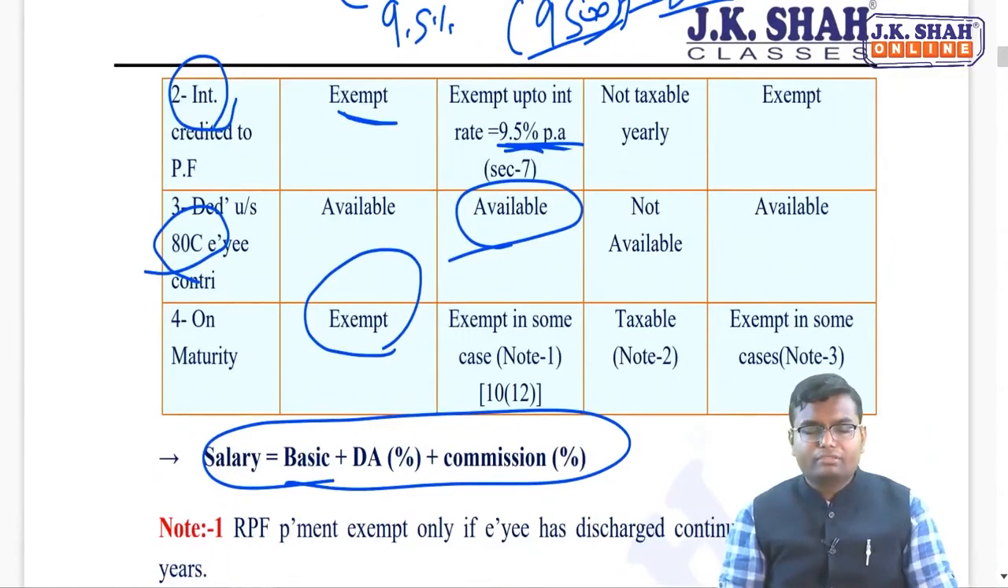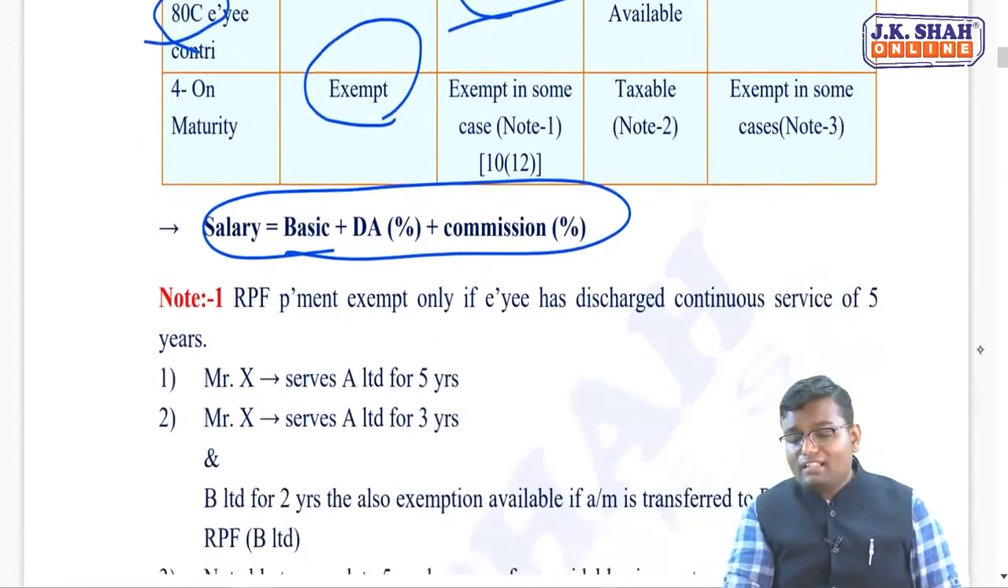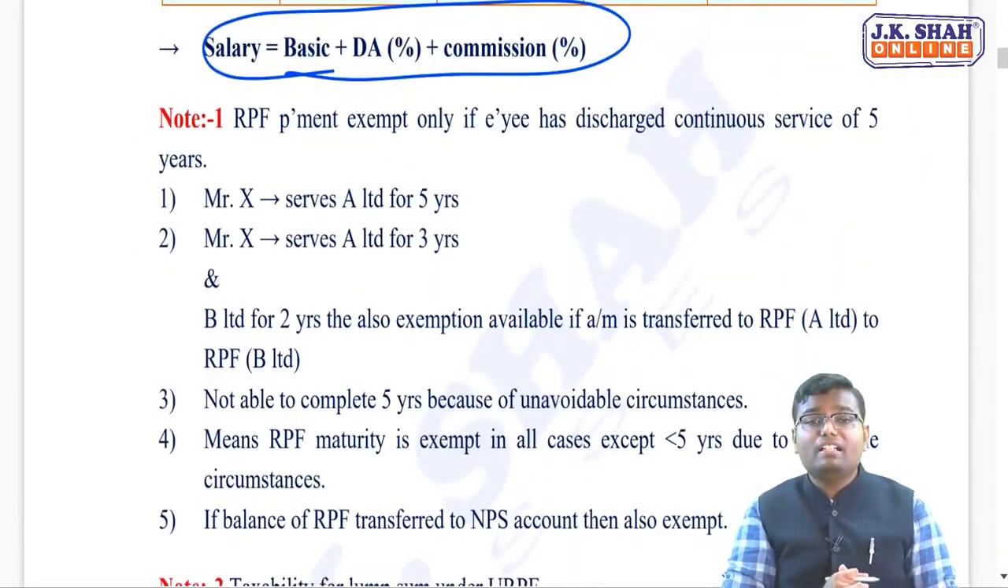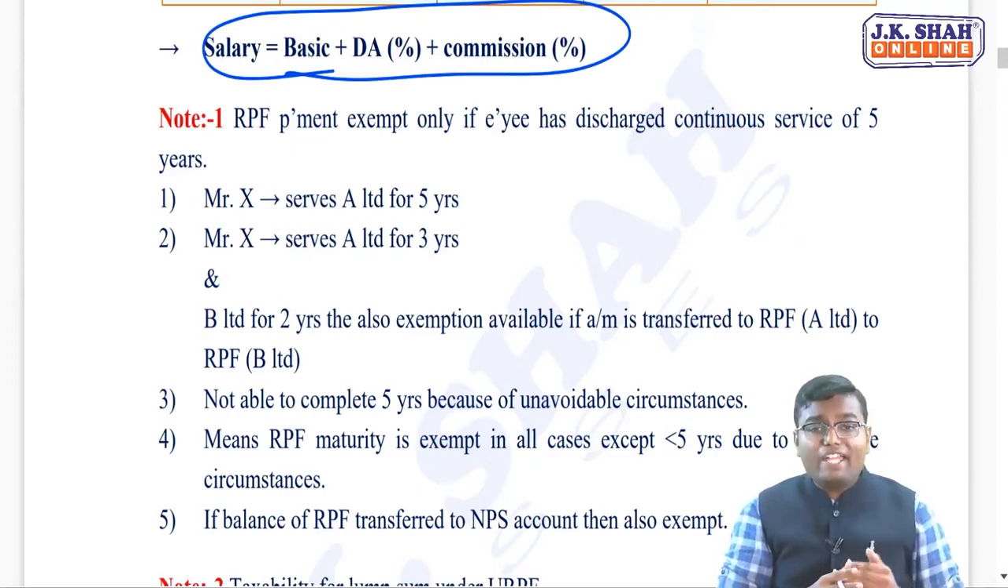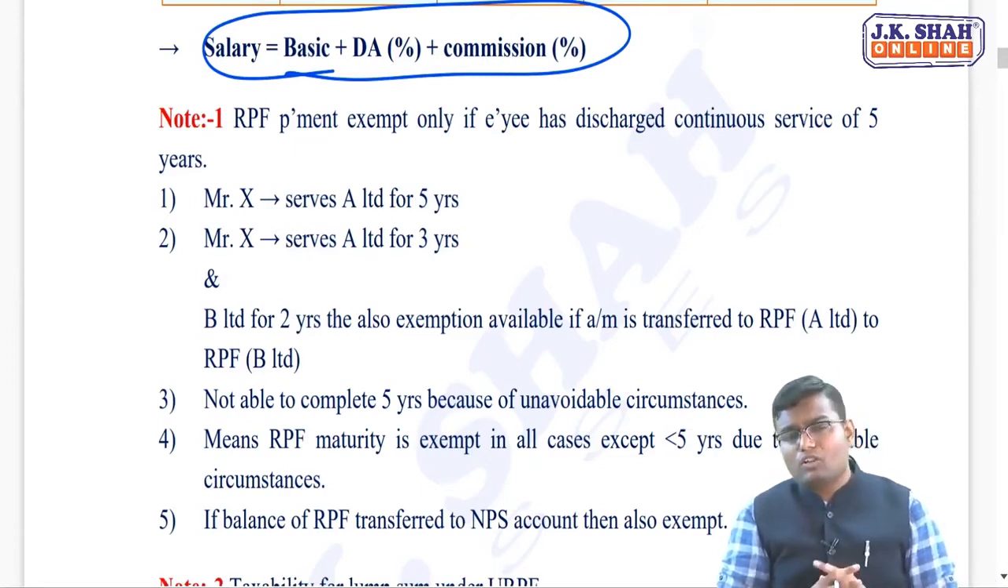Now, at the time of maturity, generally it is exempt. Generally it is exempt. But in some cases, the amount will be taxable. Now, let us understand when recognized provident fund maturity will be taxable. They say that if you are withdrawing the amount of this provident fund before 5 years from the opening of the account, before 5 years, then the amount will be taxable.